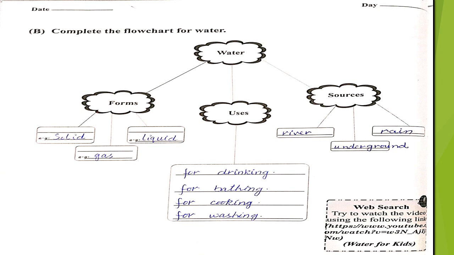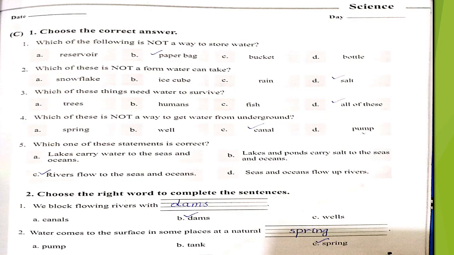First one is we use water for drinking. Next for bathing. We use water for cooking and we use water for washing. Next we will talk about sources of water. There are three sources of water which we are going to write here. The first one is river, second one is rain and the third one is underground. These are the sources of water.